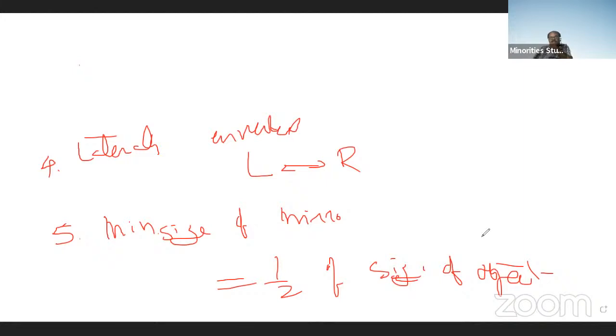This question was given in so many competitive examinations. What is the minimum size of the mirror required for appearing complete image? The minimum size of the mirror required for appearing complete image is at least half of the size of the object. The next one is,